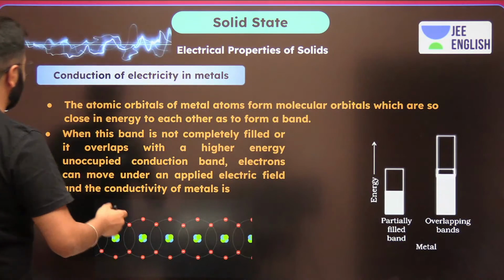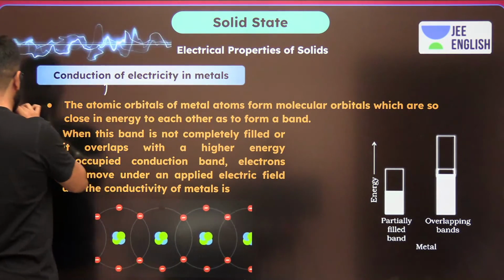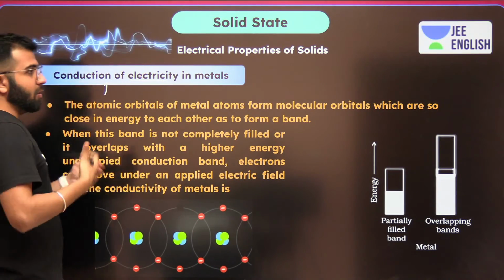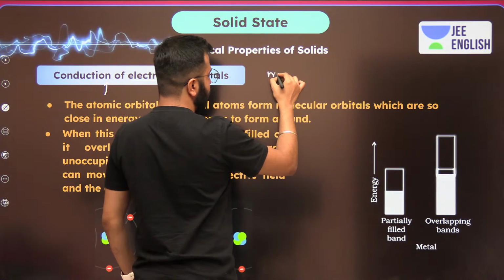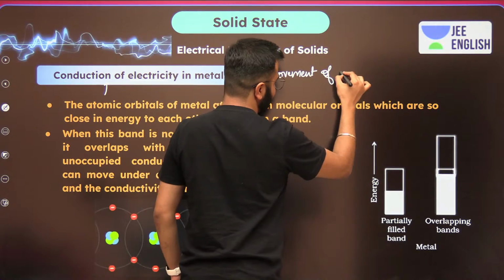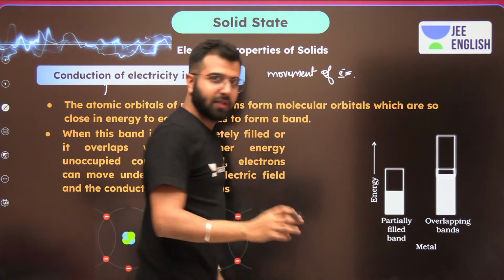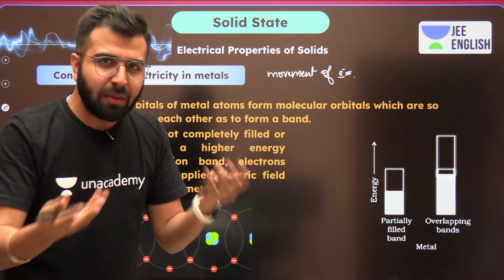Now, let's talk about the conduction. Whenever we talk about the conduction of electricity, what is exactly moving? We're talking about the movement of electrons, correct? And these electrons, where do they belong?